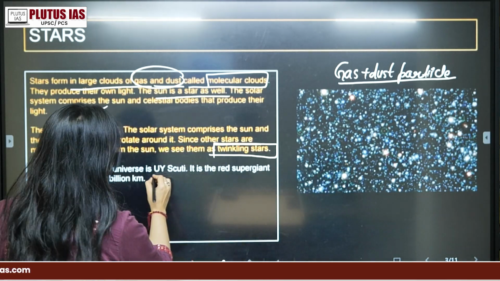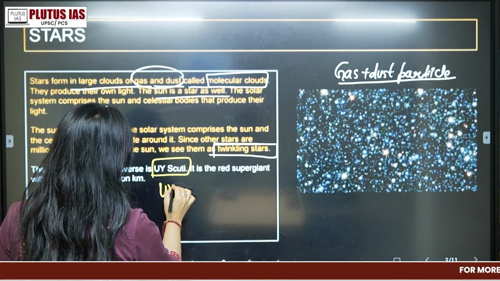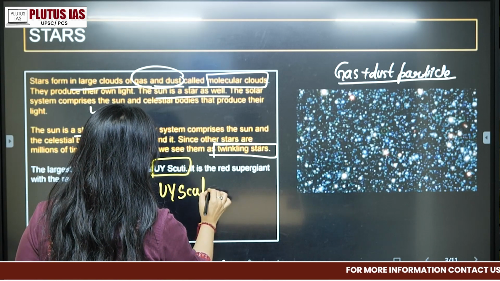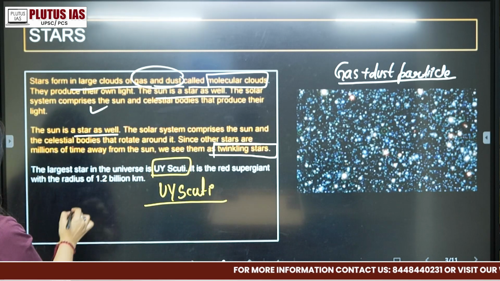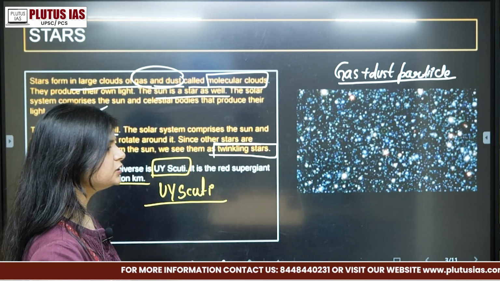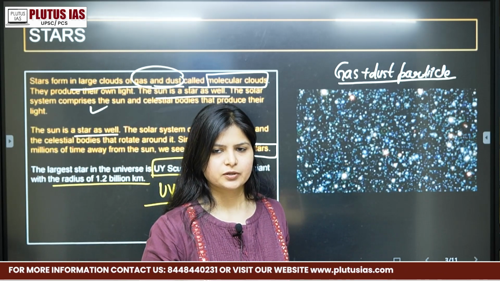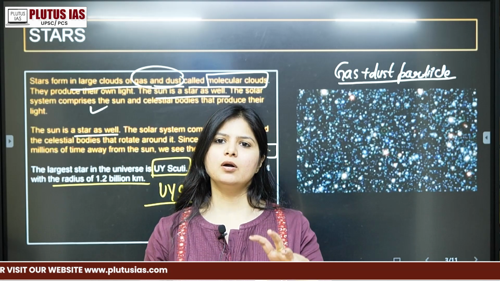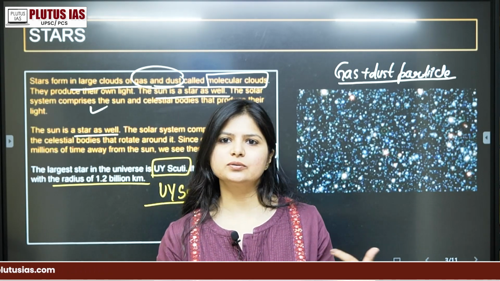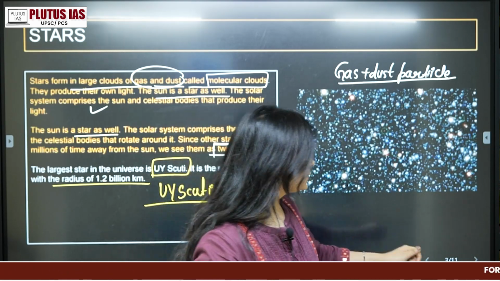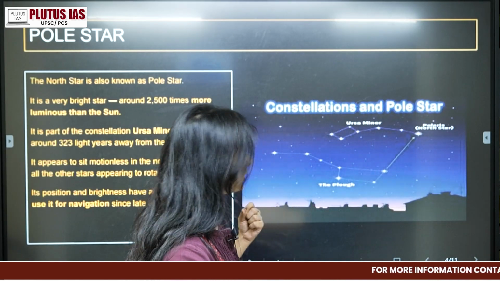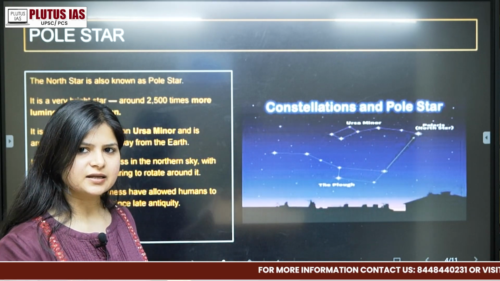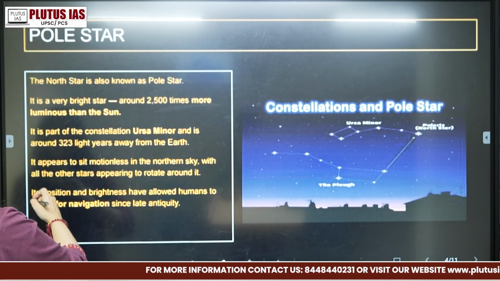It is UY Scuti, a red supergiant with a radius of 1.2 billion kilometers. So now we know what a celestial body is, we know the formal definition, we know how the planets behave and how the stars behave. This is a major difference, a key takeaway from the 6th class NCERT, chapter 1.